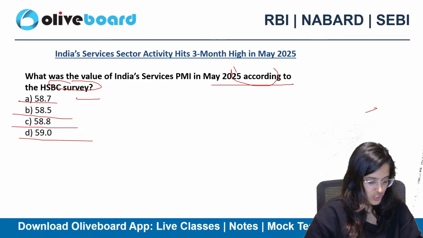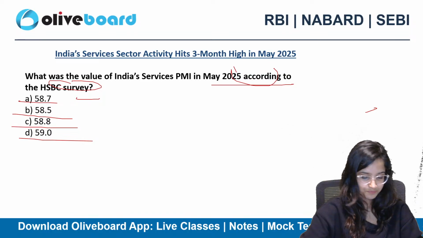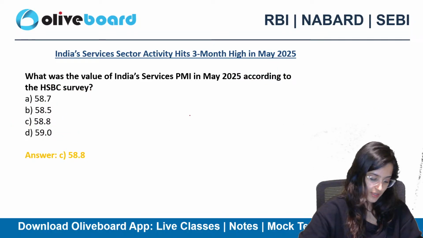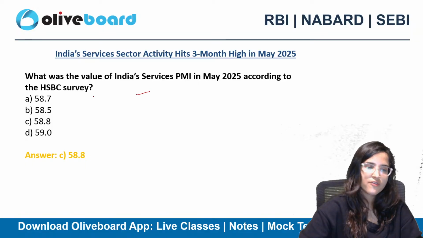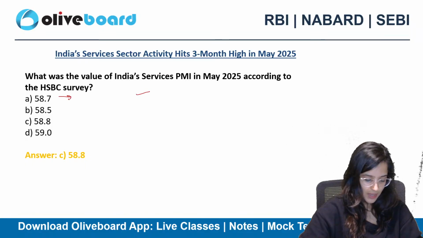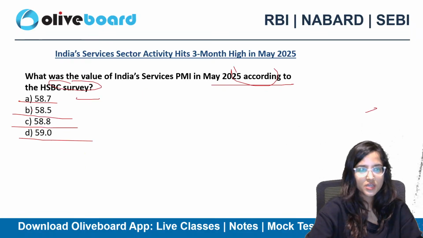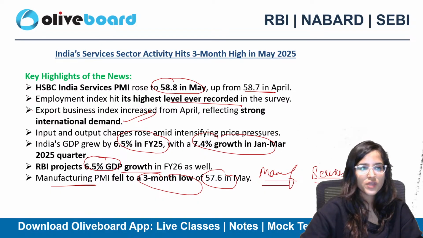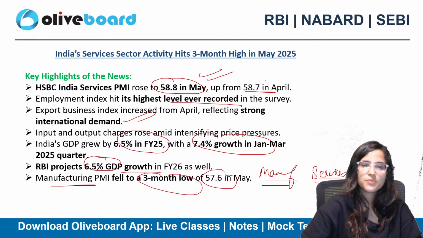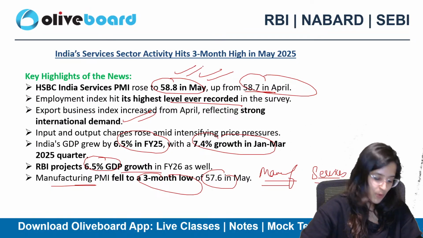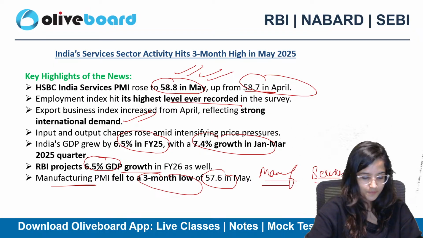Atithi is saying A, Chetan is saying C, Bhakti C, Rahul C, and C is the correct answer. So 58.7 was in the previous PMI. Okay Atithi, it increased to 58.8 in May. So it was 58.7 in April, 58.8 in May.